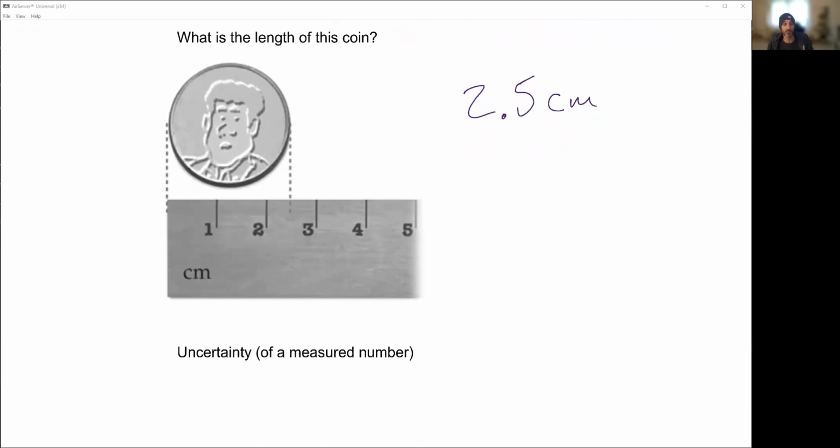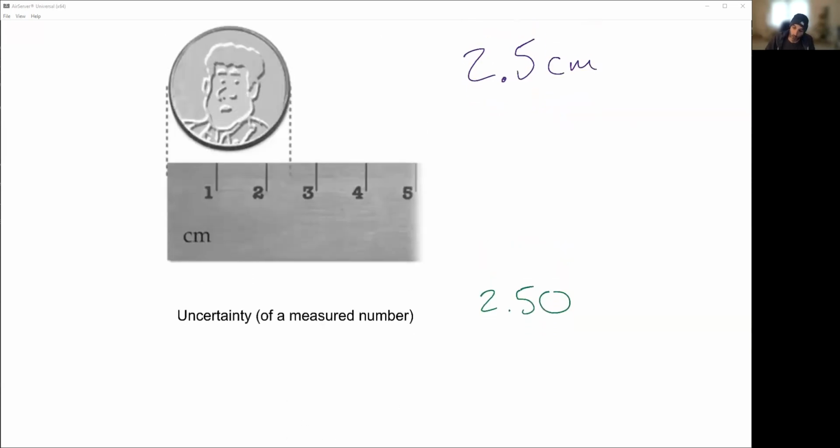There are certain values that you're not certain of. If you measured this coin out to be 2.50, let me tell you why that's not really correct.